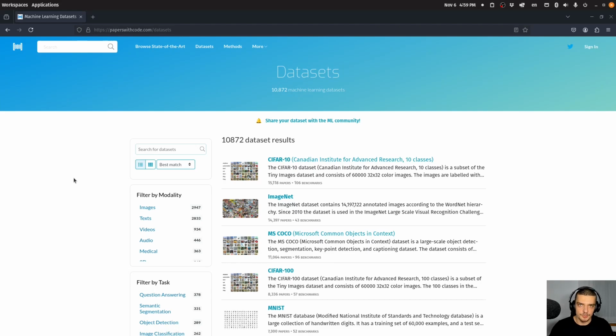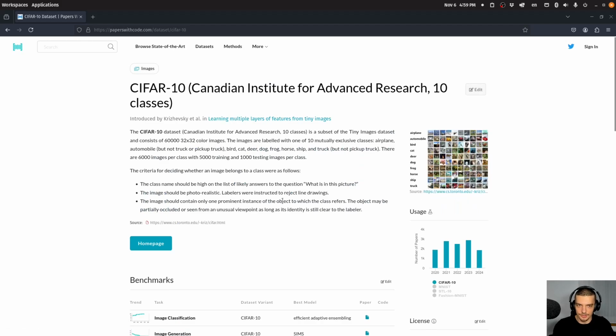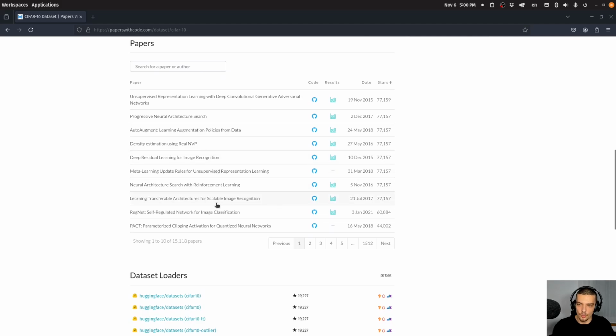Next up, we have Papers with Code, and this website is special because it combines datasets, code samples, and papers on a single platform. So the basic idea here is that for each dataset that you see here, we have the number of papers that are related to it. We have benchmarks and so on. Of course, now these are the most popular datasets, for example, the CIFAR-10 dataset, but we can see which papers are somehow related to it. Then I can click on these papers, for example, on this one here.